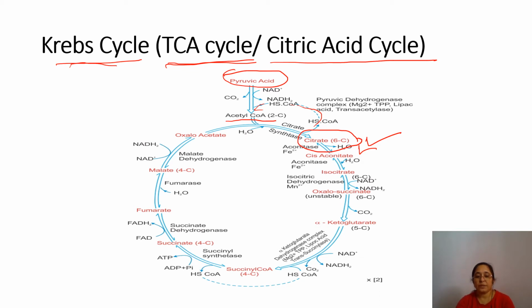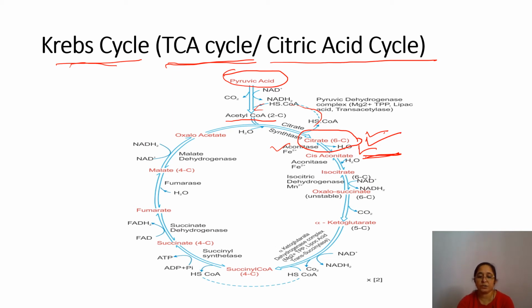Now citric acid, or citrate, gets converted into cis aconitate, here in the presence of the enzyme aconitase and iron. You can see aconitase enzyme and iron. This happens in two steps.